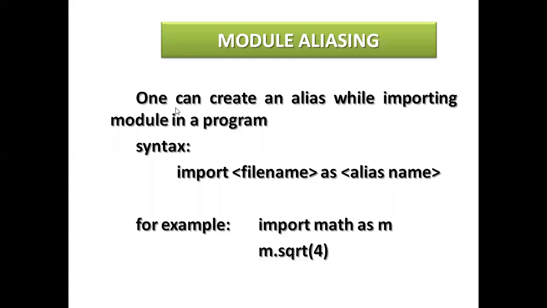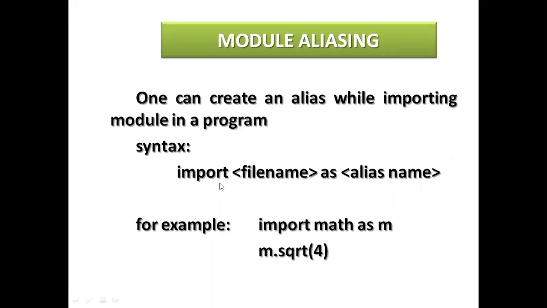And module aliasing. Module aliasing means aliasing as you have used in SQL or MySQL. That is, any table, any columns we give an alias name. So just like that, modules also have aliasing. See here, one can create an alias while importing a module in a program. So you can give the alias name here.